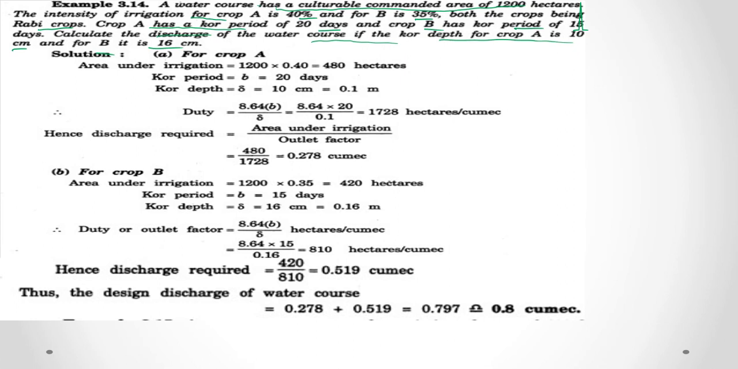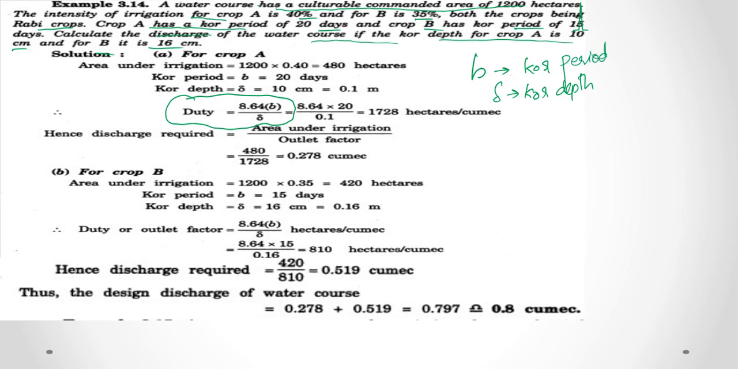So we are modifying the equation of duty, that is 8.64 capital B by delta, as 8.64 small b by small delta, where small b is the core period and delta is the core depth. So we have modified the equation like this.